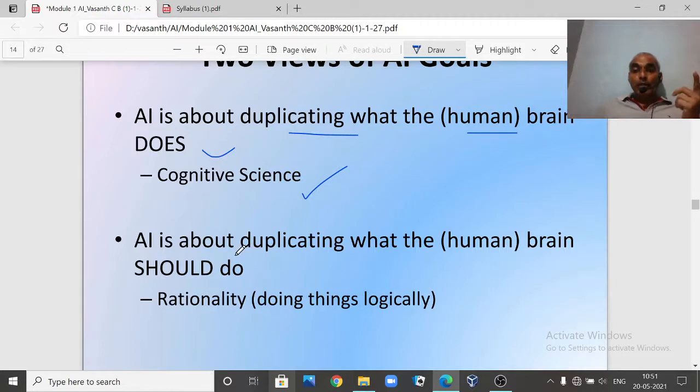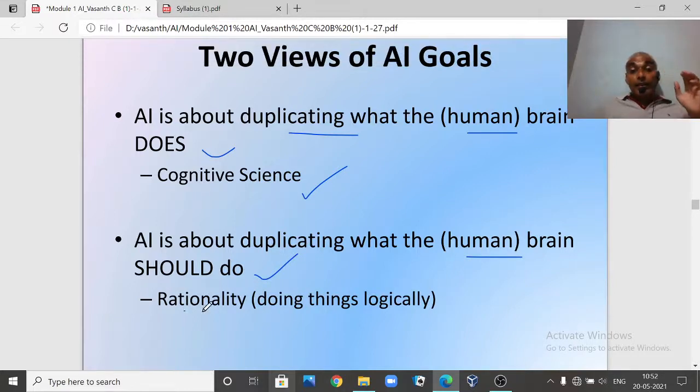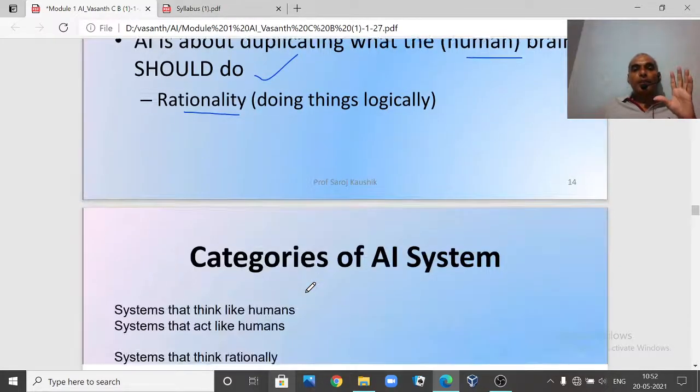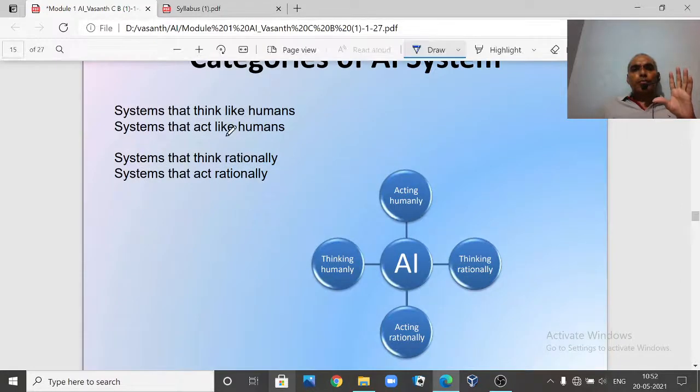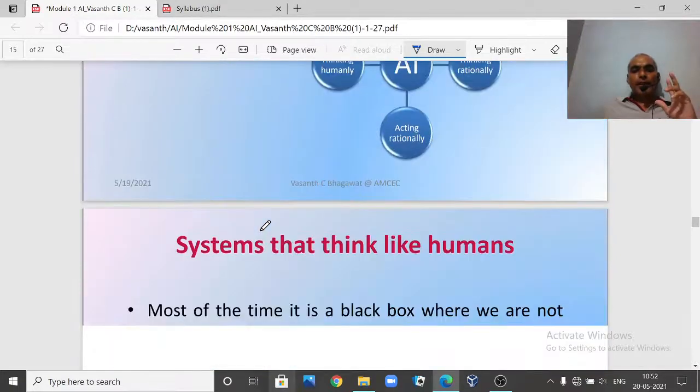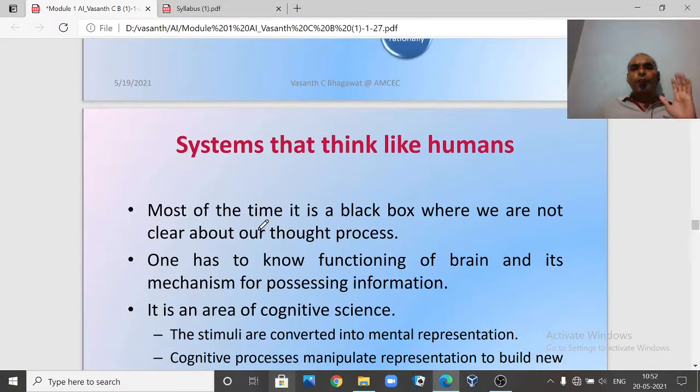The second angle is that AI is about duplicating what the human brain should do. What our human brain should do is think rationally and act rationally. Logically, you follow certain rules, there are certain steps, so you apply logic and think rationally. These are the two views in which we have defined it. We can broadly characterize AI systems into these four angles. In these four angles we can try to define what we mean by an artificial intelligent machine, right?